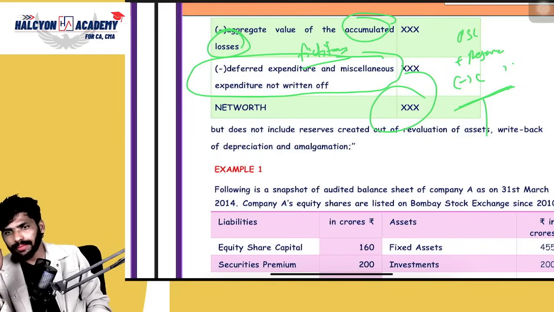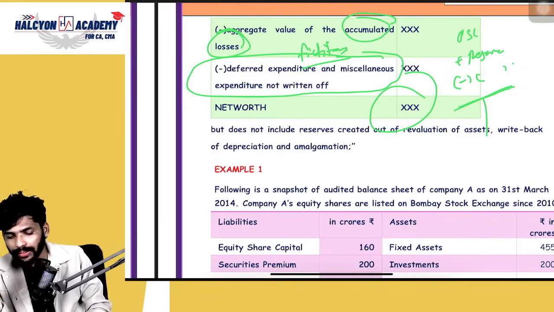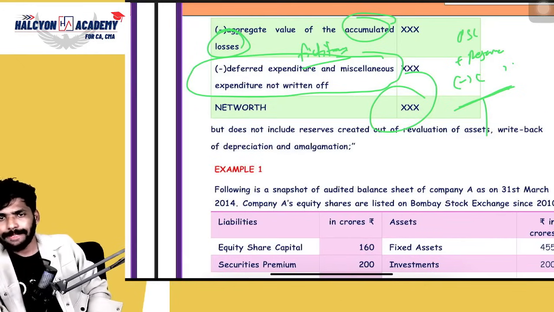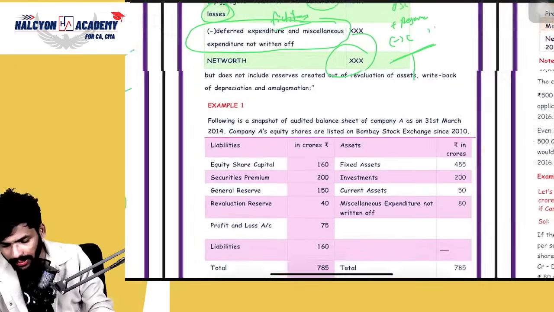That's it. If anyone asks you the definition of net worth, simply we can say paid up share capital plus reserves. Those reserves are only out of profits and securities premium only. That does not include revaluation surplus, nothing but revaluation reserves. If there are any fictitious assets, that should be deducted from it. That's it. Everyone clear? Yes.